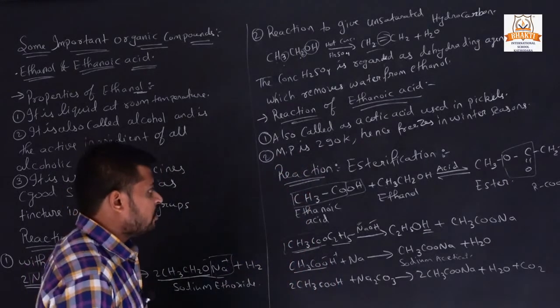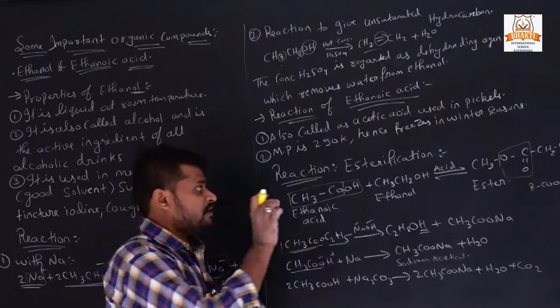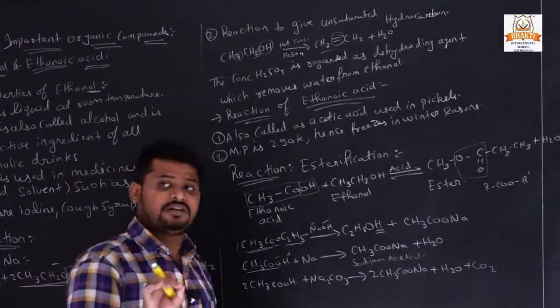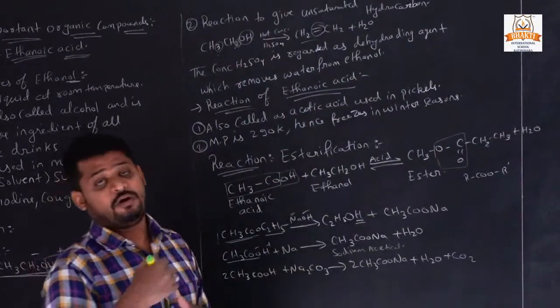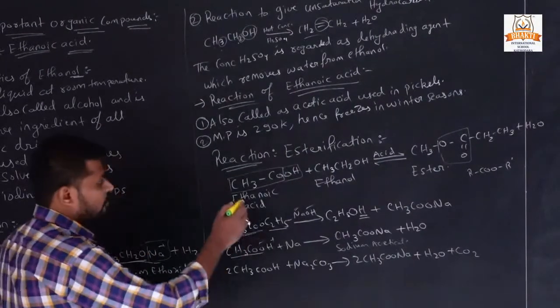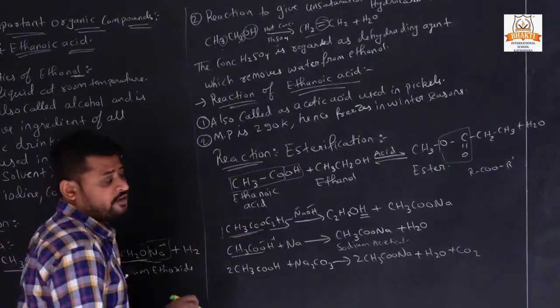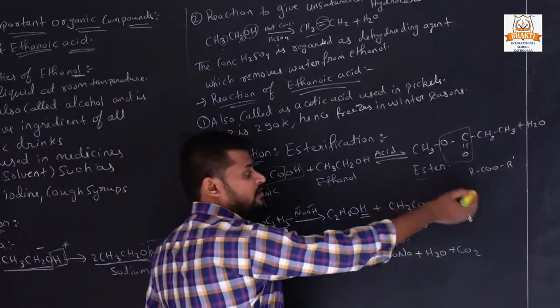Reaction: esterification. From the name it is clear that the reaction in which we obtain an ester is called esterification. Now here ethanoic acid will react with ethanol, and then we will obtain an ester.